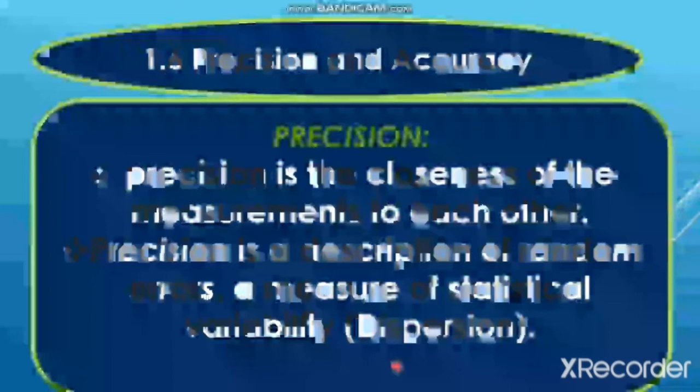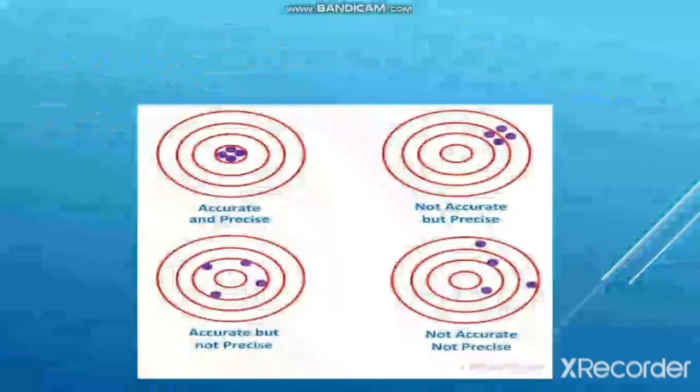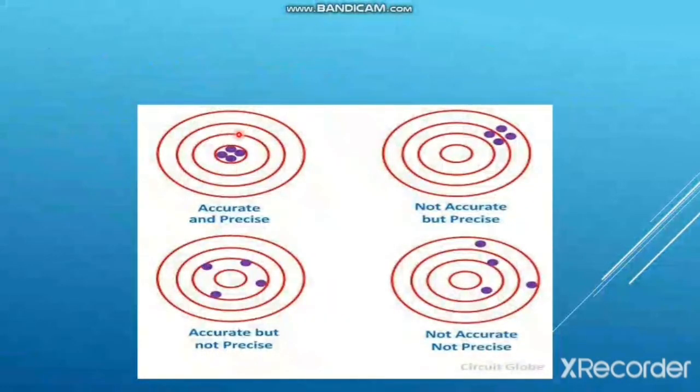So the statistical variability has an inverse relation with precision. Statistical variability, dispersion and spread are the same thing. If the spread is greater, the measurement will be less precise, and if the spread is small, the measurement will be more precise. See in this example, here the spread is small, so the values are more precise.